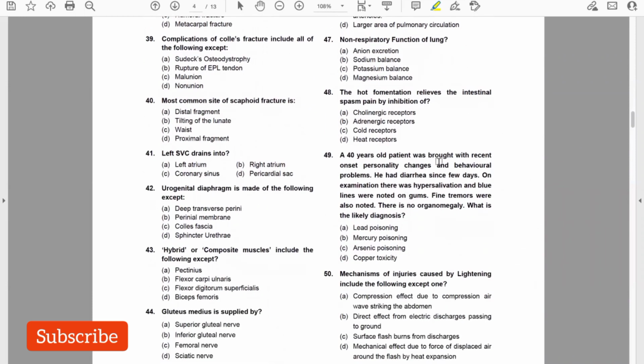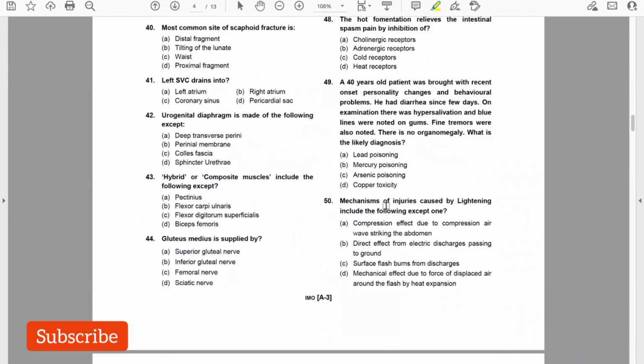A 40-year-old patient was brought with recent onset personality changes and behavioral problems. He had diarrhea since few days. On examination, there was hypersalivation and blue lines were noted on gums. Fine tremors were also noted. There is no organomegaly. What is the most likely diagnosis? Mercury poisoning. Mechanism of injuries caused by lightning include all of the following except one. Compression effect due to compression air waves striking the abdomen. This is not the effect, so this is the exception.